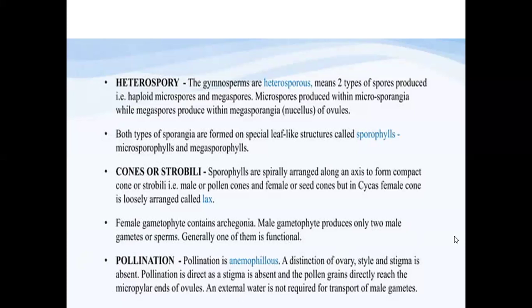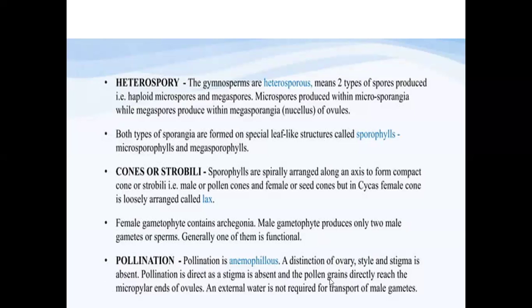Now, when we talk about pollination, the microspore develops the male gametophyte, which is called the sperm, or the male gamete. The male gamete is going to fuse with the female gamete, which is located inside the archegonia.